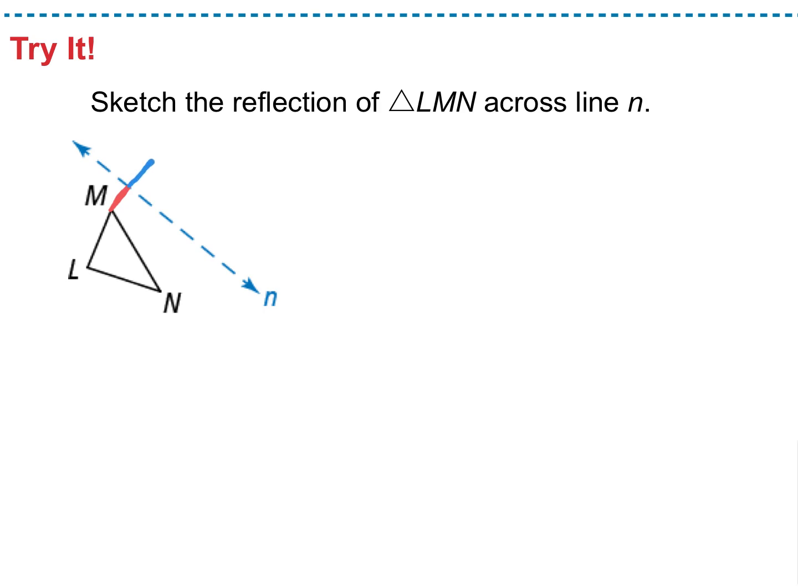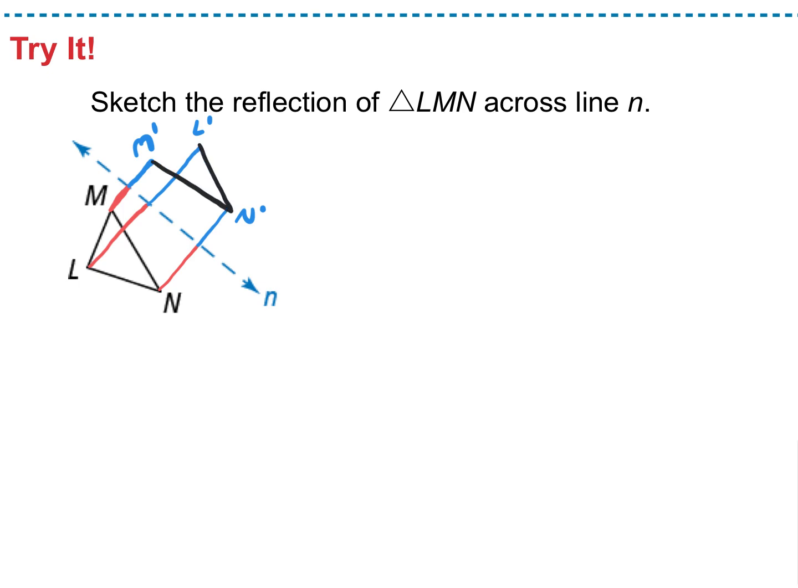So guesstimate there. When you have a new coordinate, from the original M, we got our new M. We're going to label that as M prime. So we went from M to M prime. Go ahead and do the same thing for L and N. Once you have all 3 points, go ahead and draw your picture.